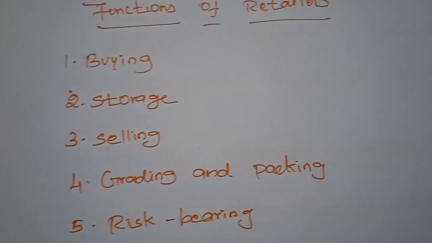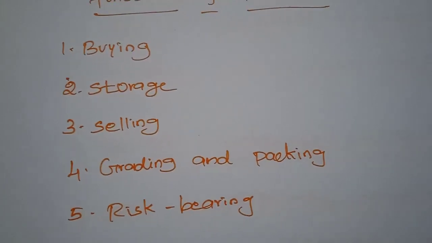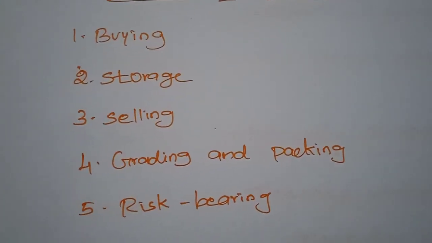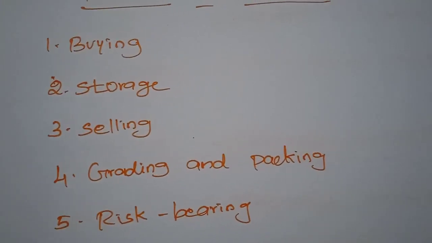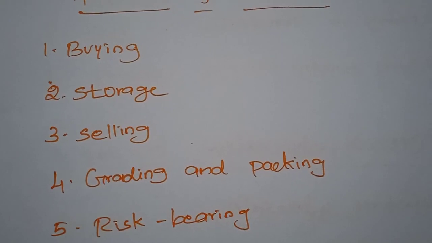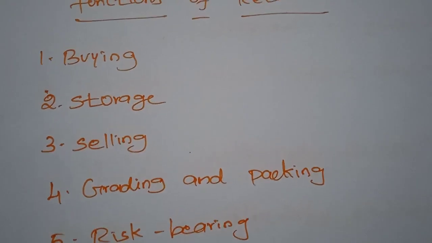Next, selling. The retailer sells the goods in small quantities according to the demand, taste, and preference of the consumers. He employs efficient methods of selling to increase his sales turnover.